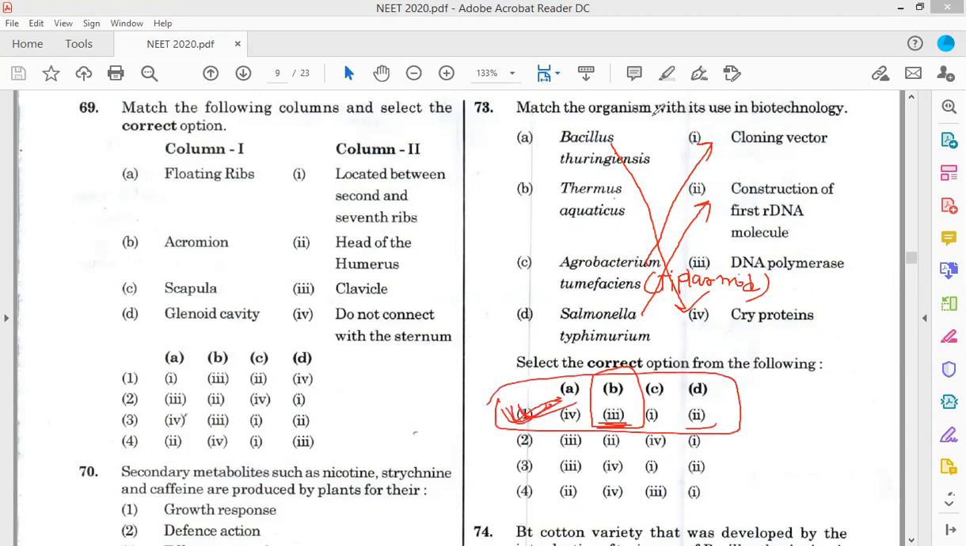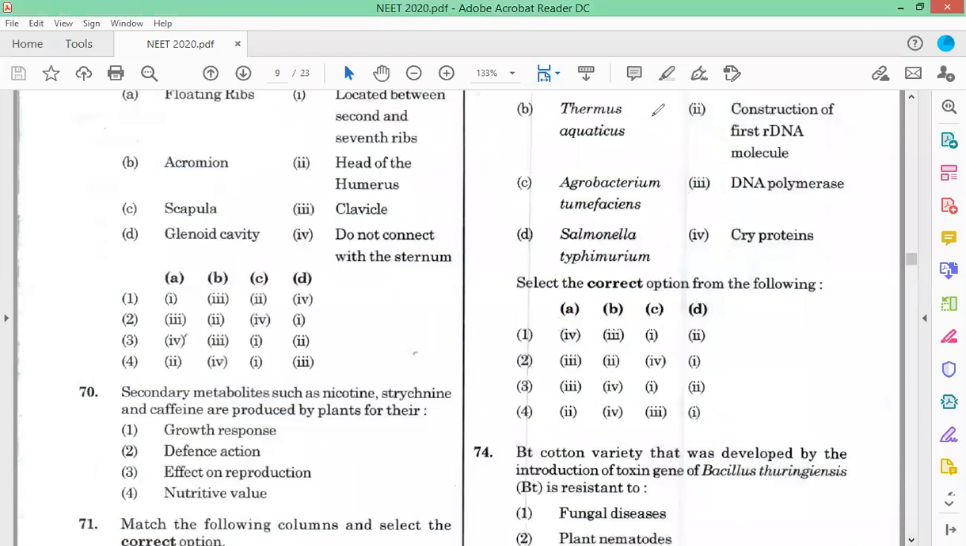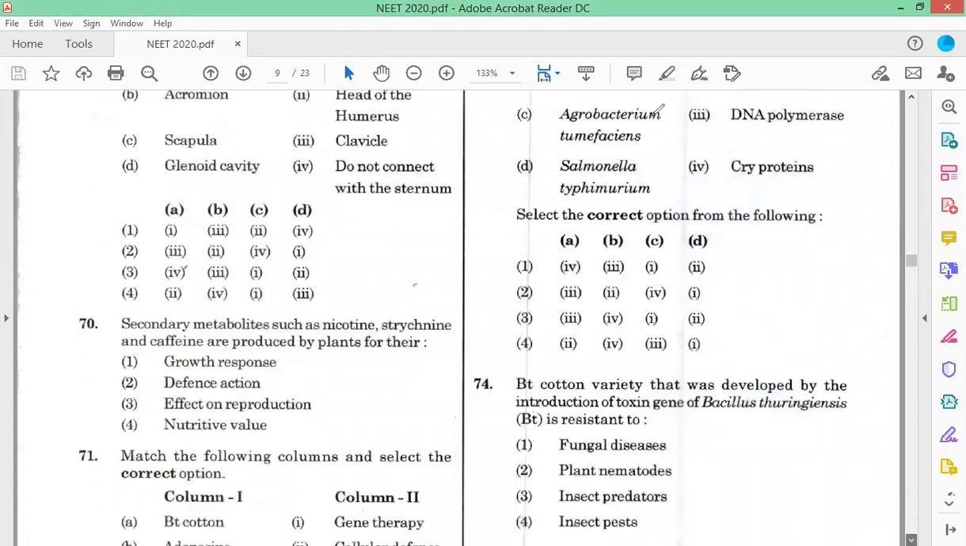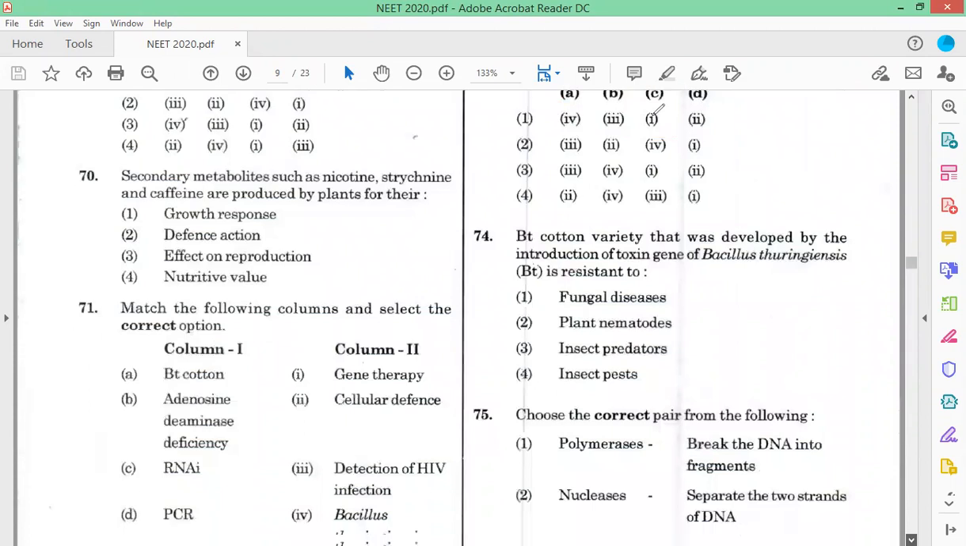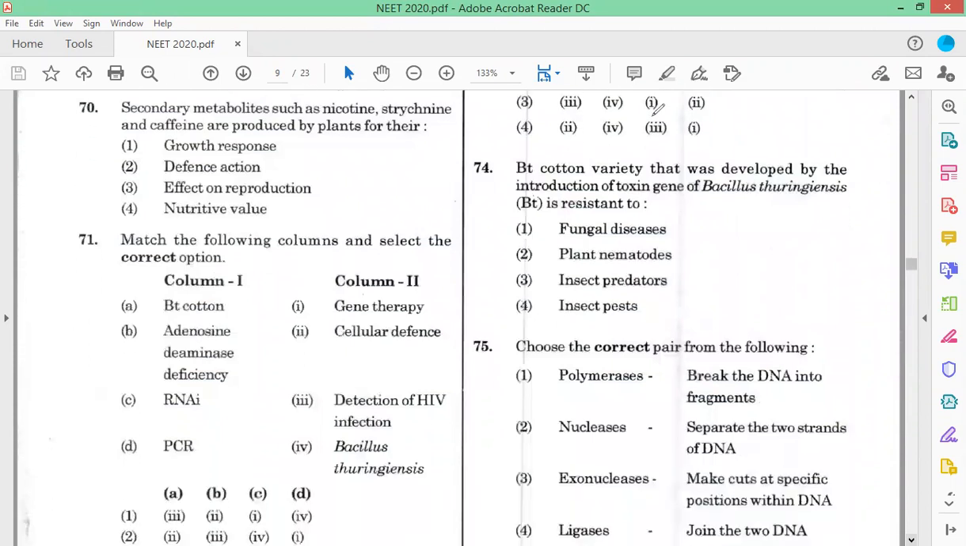Now coming to question number 74. Bt cotton is a variety that was developed by introduction of Bacillus thuringiensis, which makes it resistant to insect pests. The option 4 is the correct answer, insect pest.